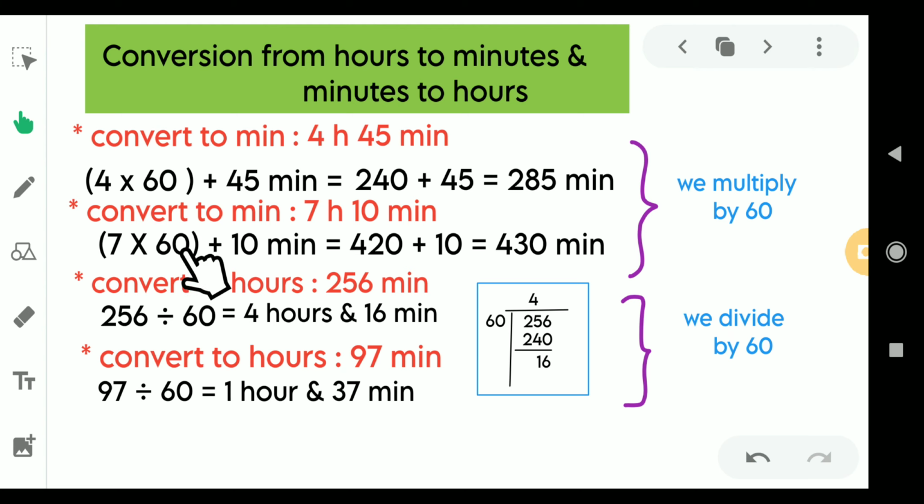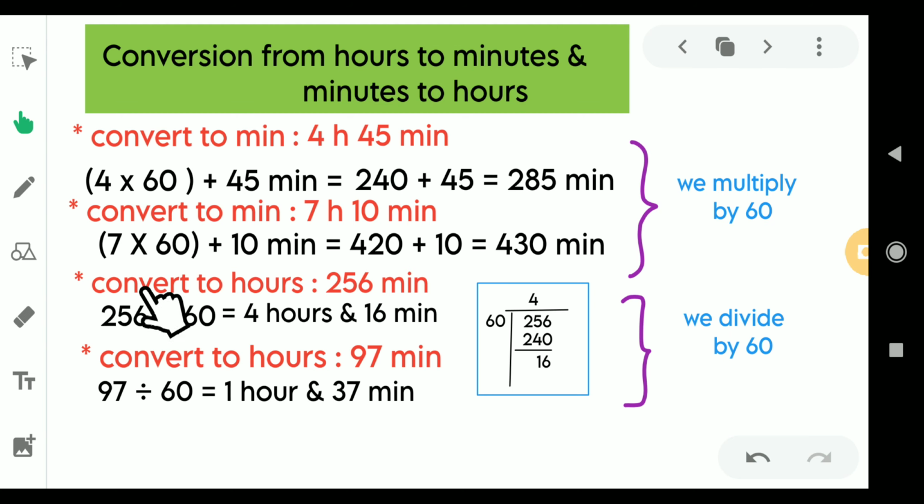So that is why we are multiplying by 60 here. So that 7 times of 60 would be 420 minutes, and 10 minutes as it is. So 420 plus 10 minutes would be 430 minutes. So in order to convert from hours to minutes, we always multiply by 60 like we done here.